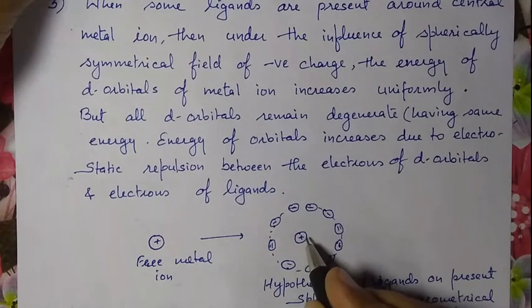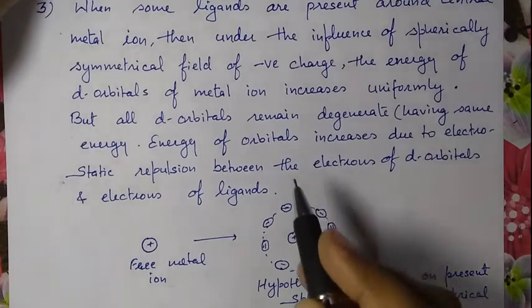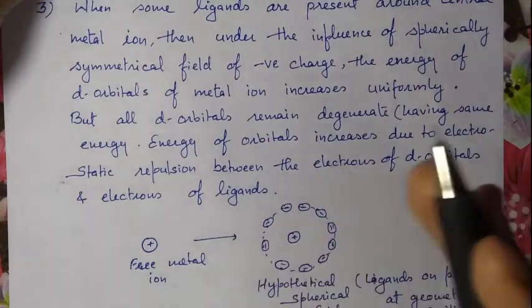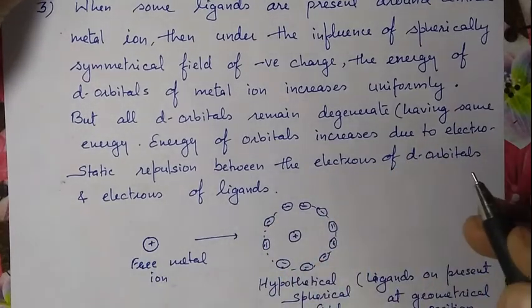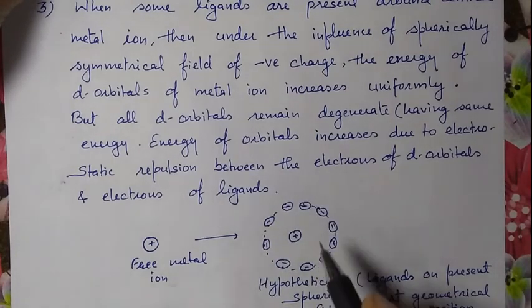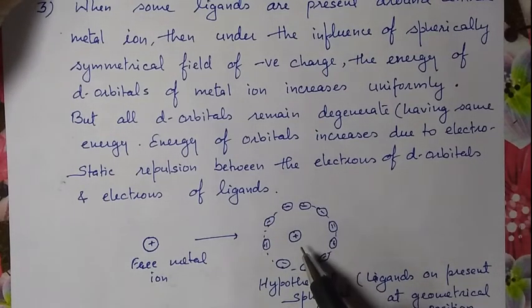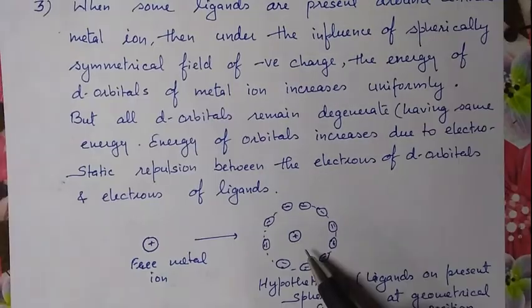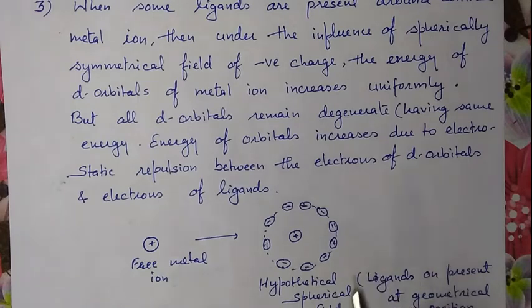Due to this, the energy of the d orbitals of the metal ion increases, but it will increase uniformly.